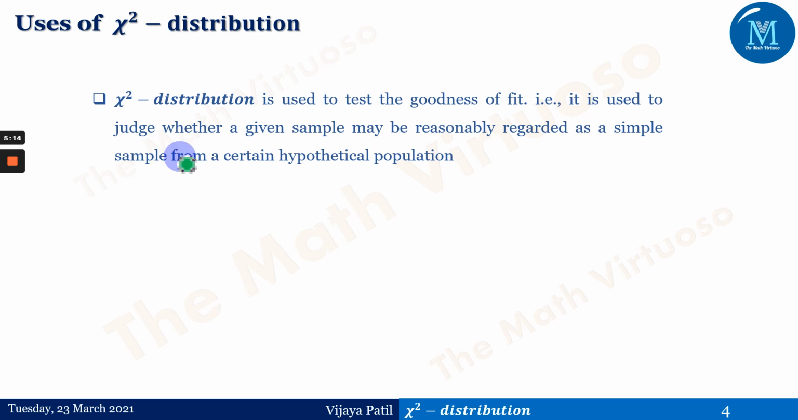Uses of the chi-square distribution: the chi-square distribution is used to test the goodness of fit. That is, it is used to judge whether a given sample may be reasonably regarded as a simple sample from a certain hypothetical population. So it's used to test the goodness of fit.